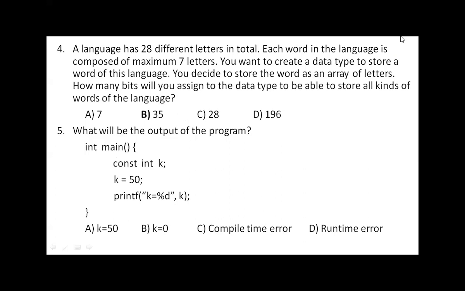Right. So fourth one, see here, when it is asked how many bytes, then it takes 7 bytes. But when it is asked how many bits you will assign to the data type to be able to store all kinds of words of the language, so when you have 28 letters in the language, see 28 letters of the language, it is like this.